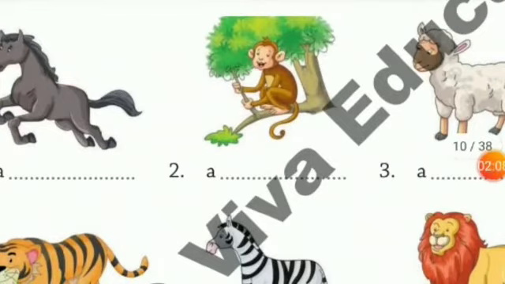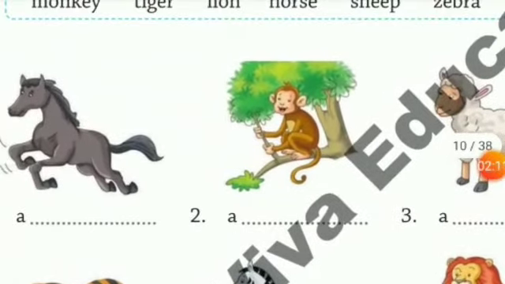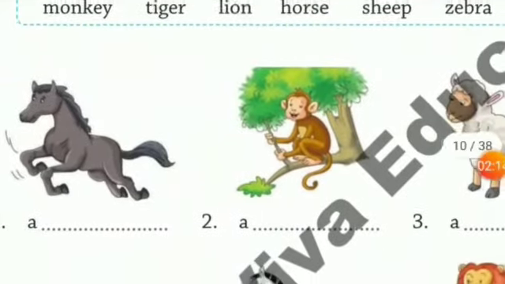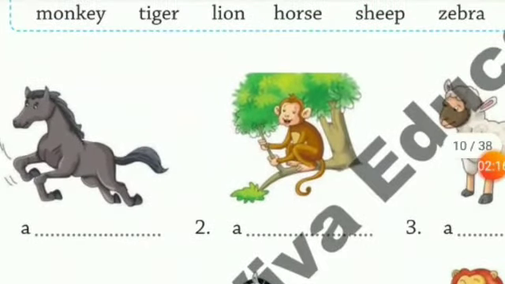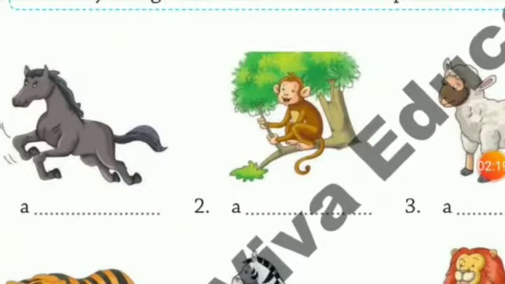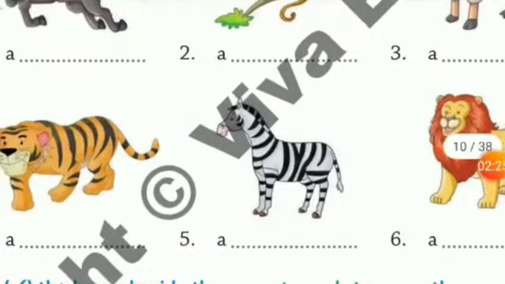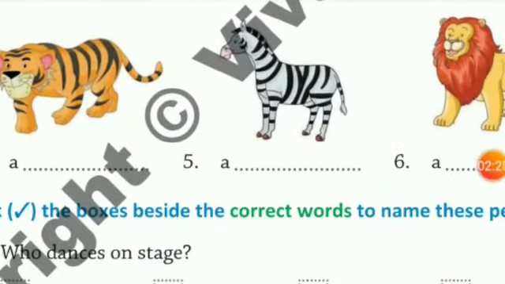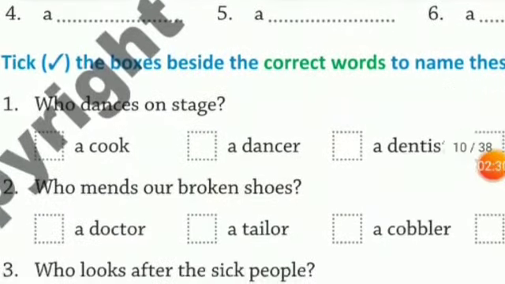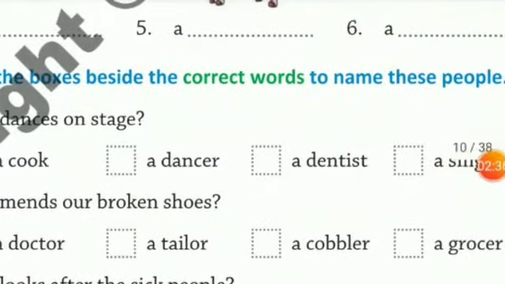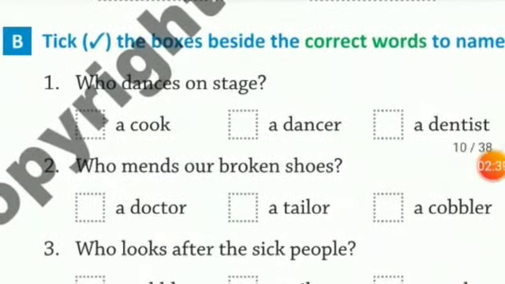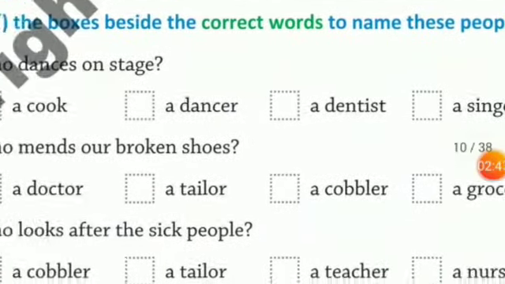See, here you see these animals in the picture, and you are supposed to write the correct answer matching with that picture. So you have here in the first picture a horse, a monkey, a sheep, a tiger, a zebra and a lion. We move to the next question. Tick right the boxes beside the correct words to name these people. So here question number 1 says, who dances on stage? A cook, a dancer, a dentist, a singer.